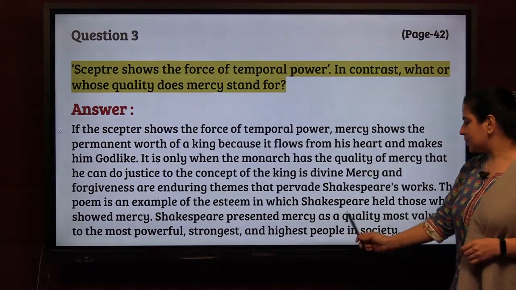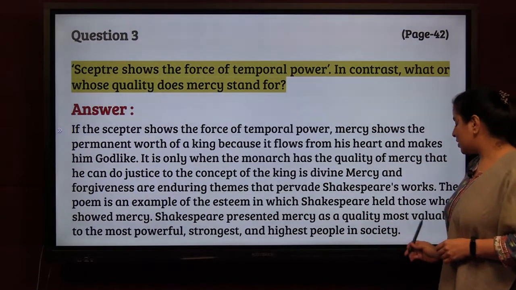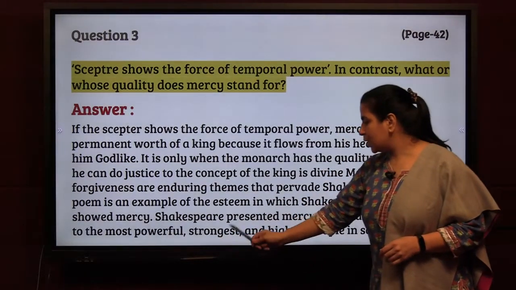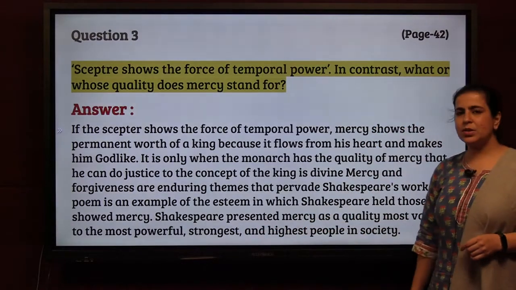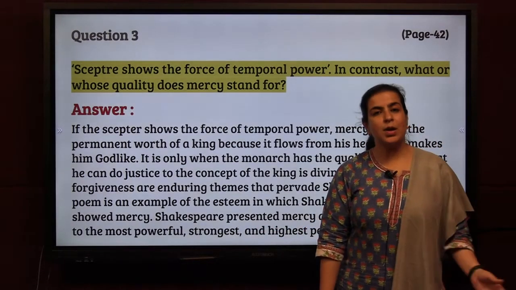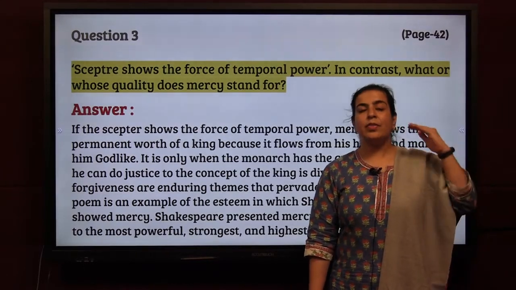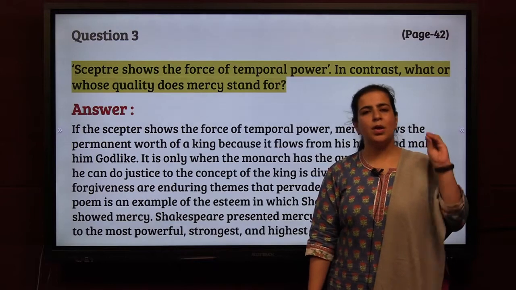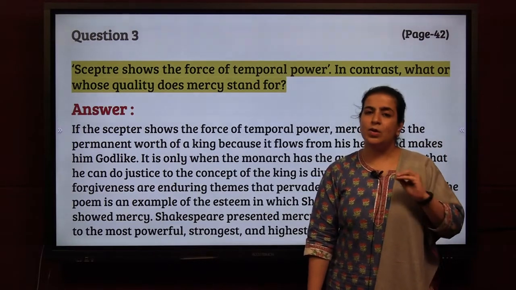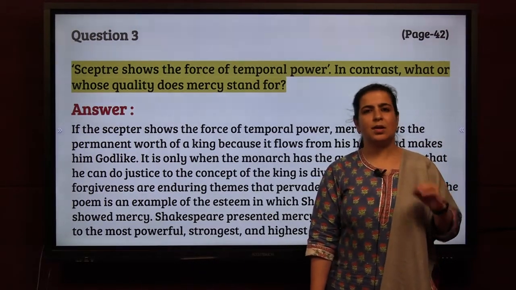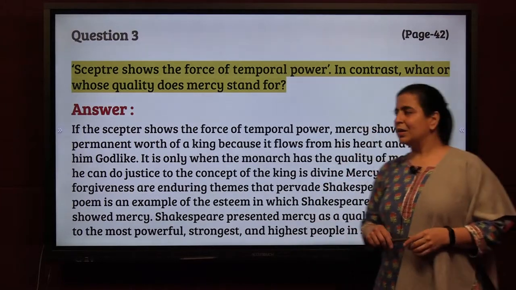Shakespeare presented mercy as a quality most valuable to the most powerful, strongest and highest people in society. He says whoever is in a higher or powerful state in society, their most important quality is mercy. If they don't have it, they don't deserve to be called highest or powerful.